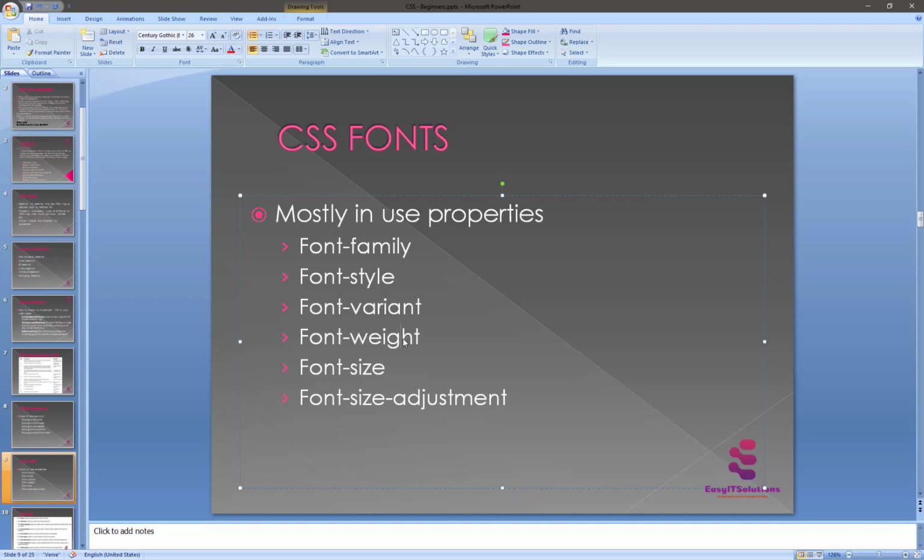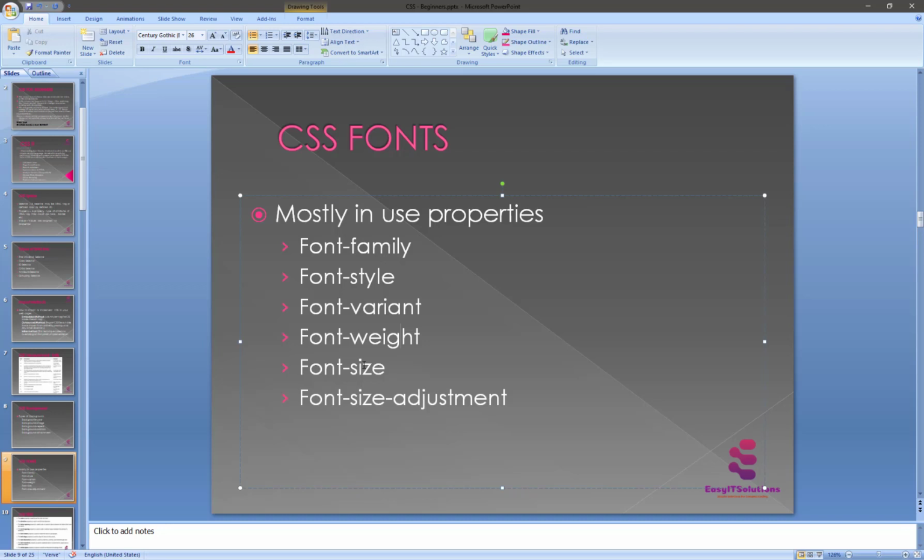The font weight property is used to control how bold or light a font appears on your screen. And the font size property is used to increase or decrease the font size, basically. The last one is the font size adjustment.